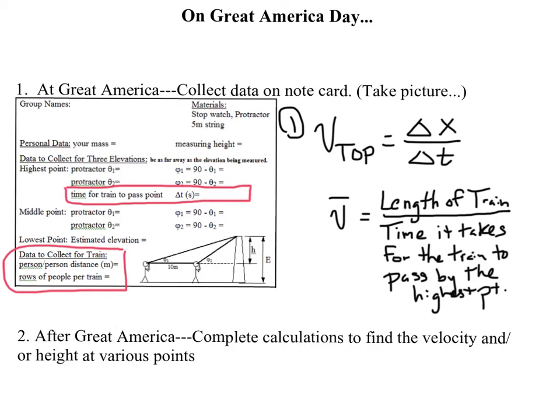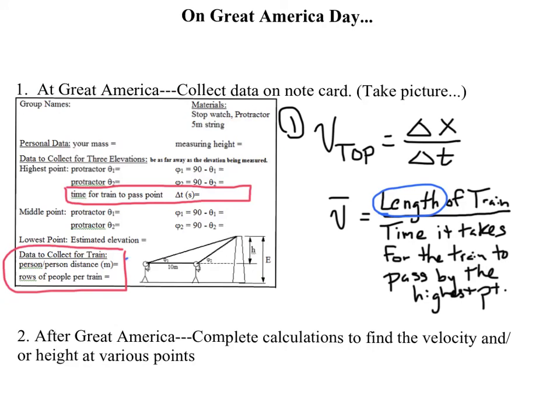Like we said, in order to find the total energy, we want to find our speed, our velocity at the top, in order to figure out our kinetic energy at the top. So we're going to use these two sections to find that velocity. We want to find our delta x, our displacement, and as a result, the length of the train is how we're going to get that.